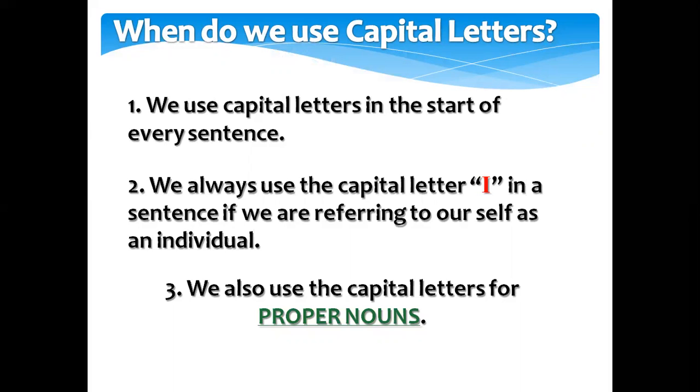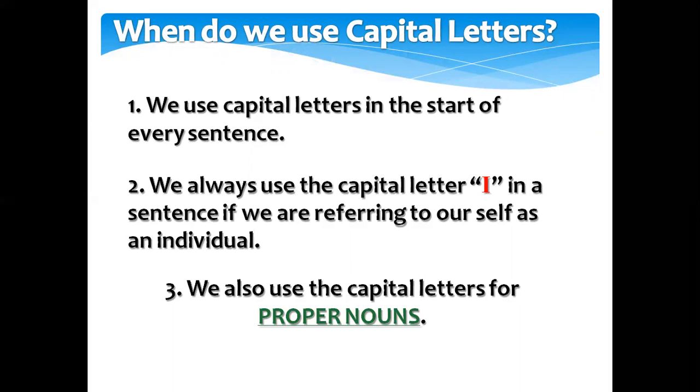When we write all these things, the first letter comes capital. Again, when we start a sentence, we write a capital. If we write I in the sentence, I will always be capital if we are referring to ourselves.